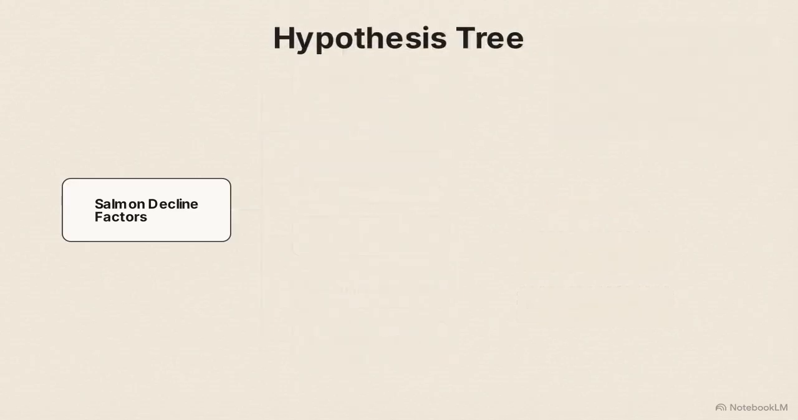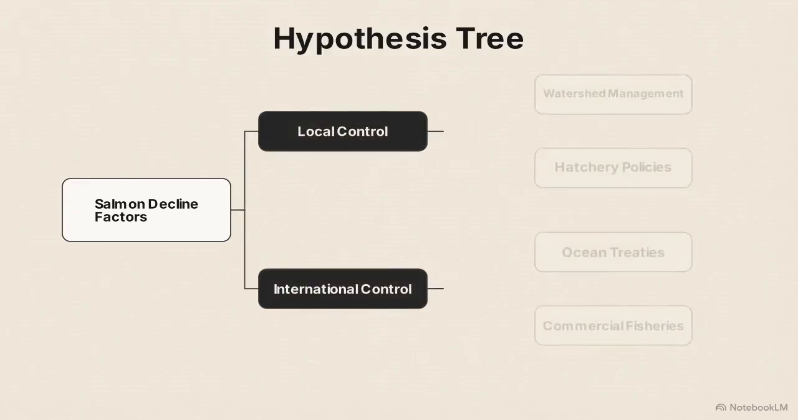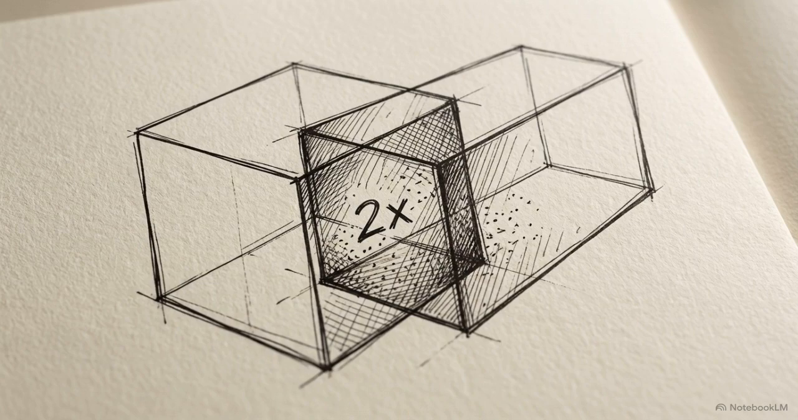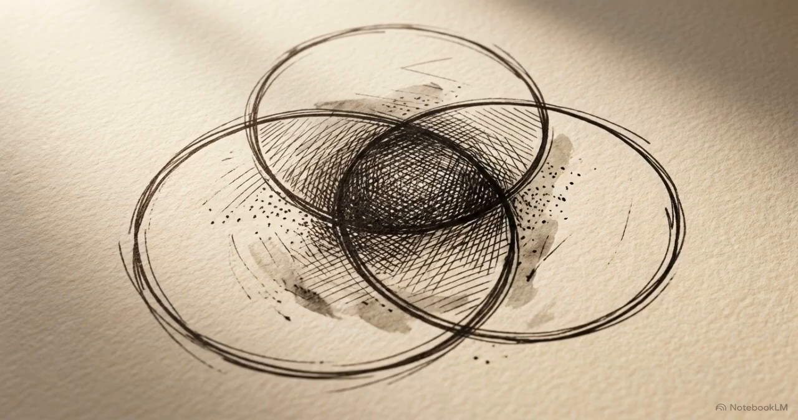To fix this, we reorganize the component tree into a rigorous hypothesis tree. We nest fisheries and policy under specific variables, separating local watershed management from international ocean treaties. Failing the MECE test causes analytical double counting. If your variables overlap, your data will overlap, rendering any strategic hypotheses you pull from that tree invalid.